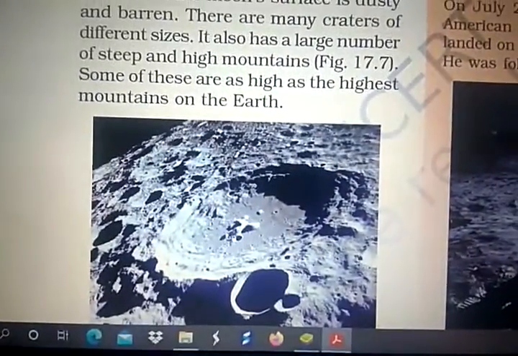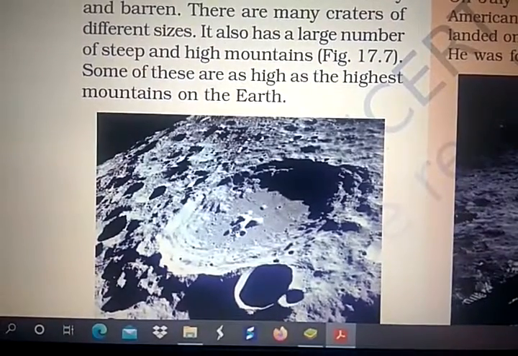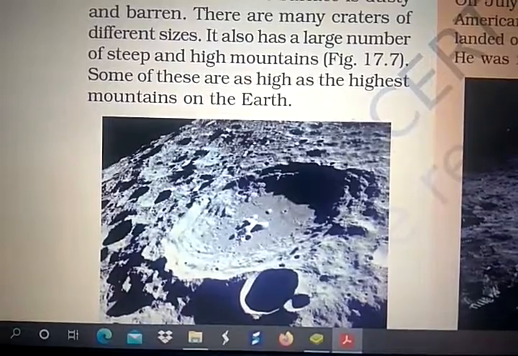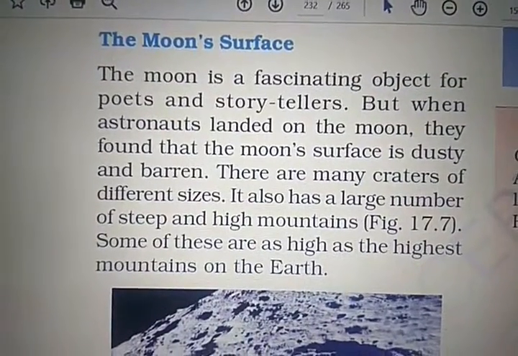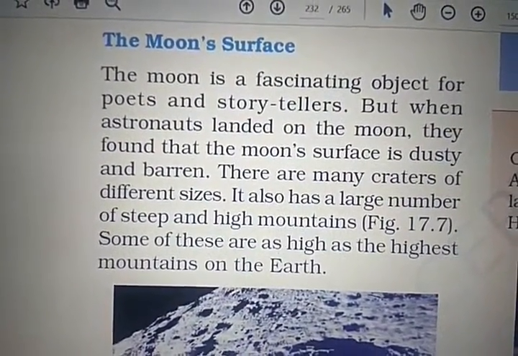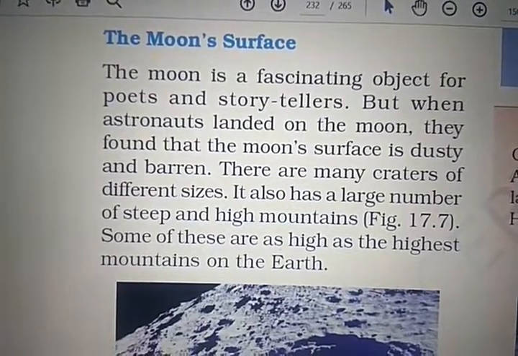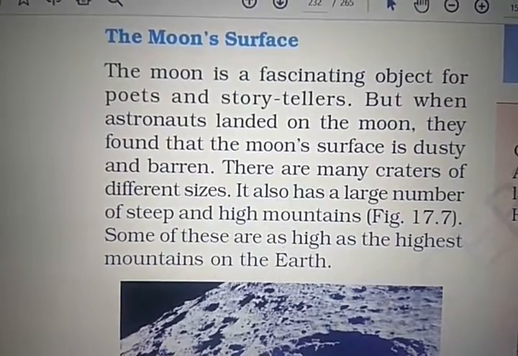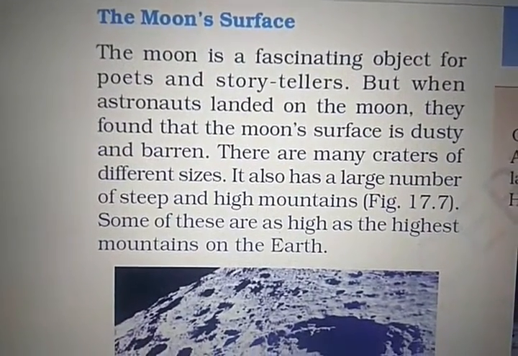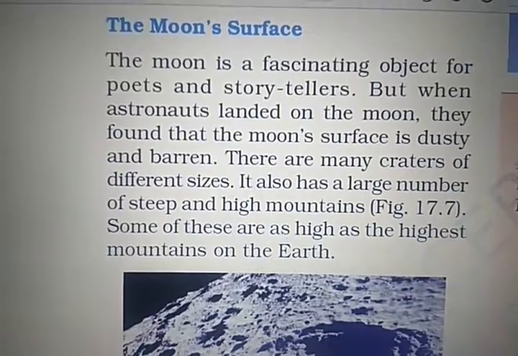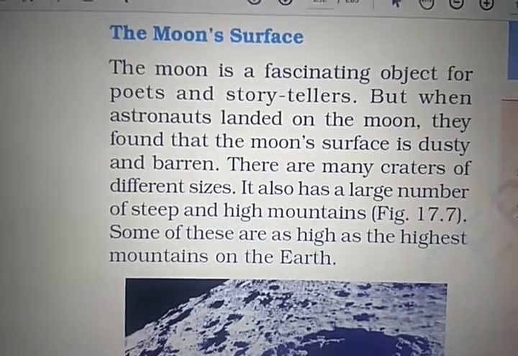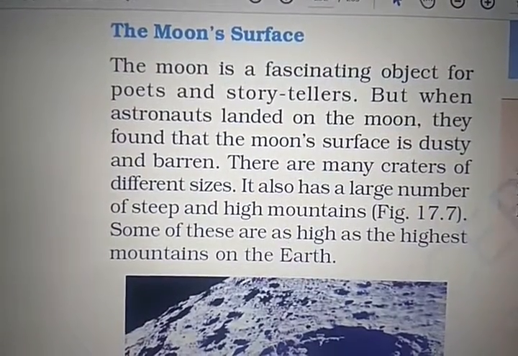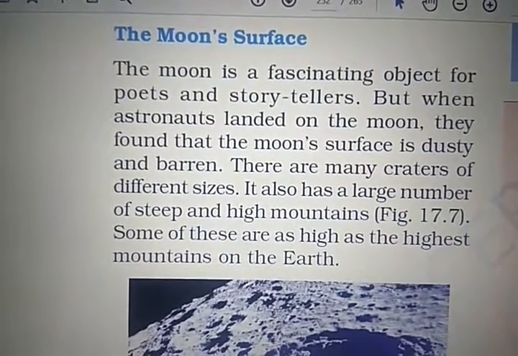Dear students, here you can see the surface of the moon where you can find craters. What are these craters? The moon is a fascinating object for poets and storytellers, but when astronauts landed on the moon, they found that the moon's surface is dusty and barren. There are many craters of different sizes. It also has a large number of steep and high mountains. Some of these are as high as the highest mountain on the earth.